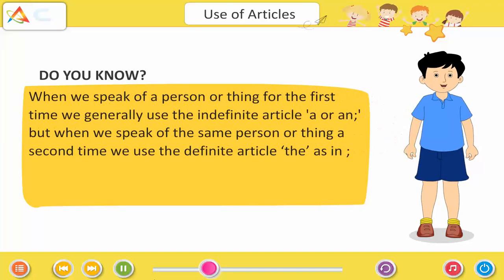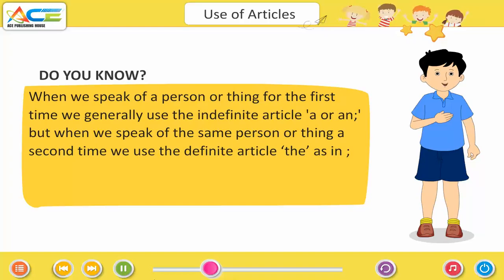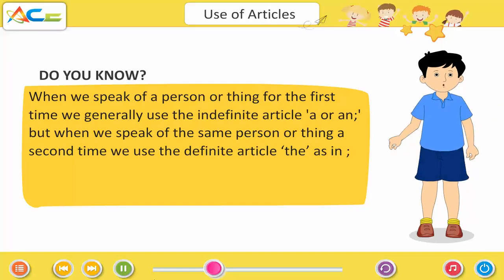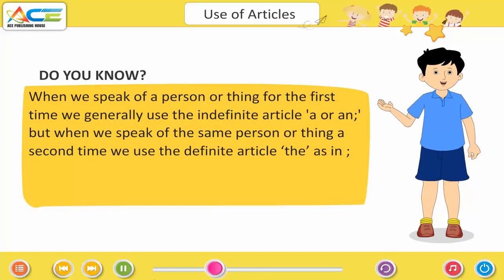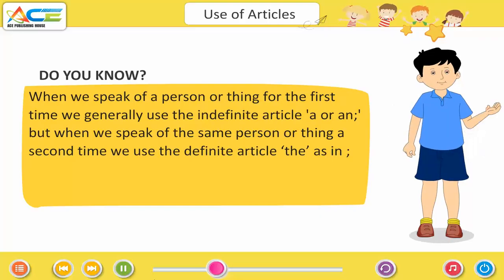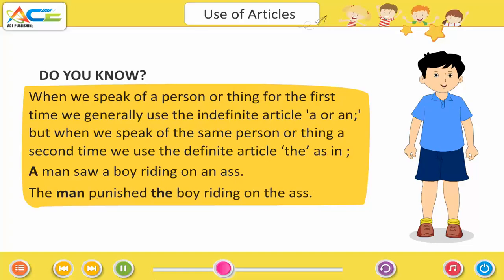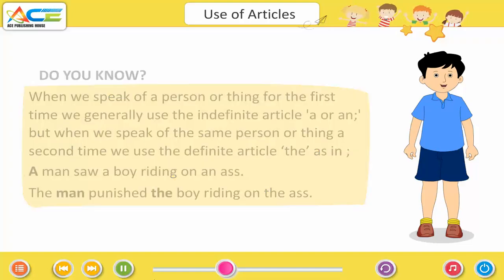When we speak of a person or thing for the first time, we generally use the indefinite article a or an. But when we speak of the same person or thing a second time, we use the definite article the, as in: A man saw a boy riding on an ass. The man punished the boy riding on the ass.